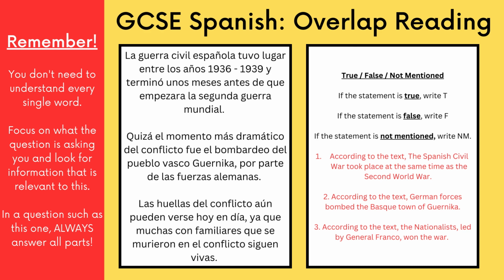Okay, right. So you need to decide if the three statements on the right-hand side are true, false, or not mentioned. According to the text, the Spanish Civil War took place at the same time as the Second World War. According to the text, German forces bombed the Basque town of Guernica. And according to the text, the nationalists, led by General Franco, won the war. Okay, so I want you to pause the video now so you can read it, then decide if those statements are true, false, or not mentioned, and I'll go through the answers. So pause the video now.